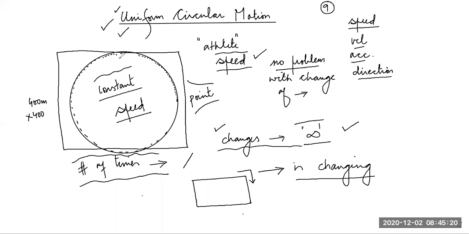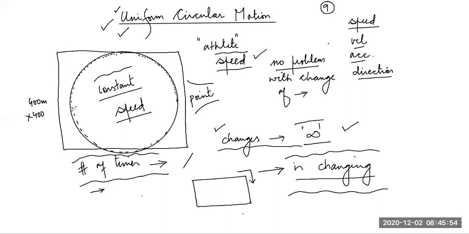But every single second, your direction is changing. Can you understand this deeply? When you are running on a circular path, every single second your direction is changing, but it is possible that your speed is constant.